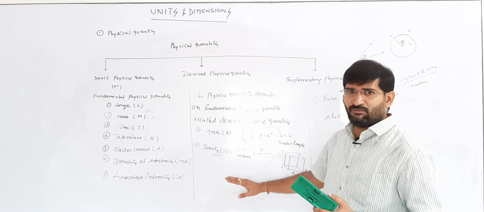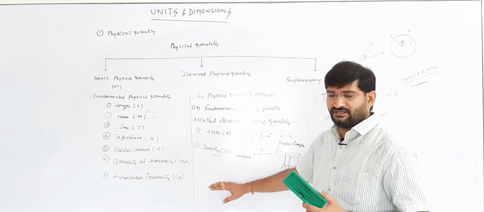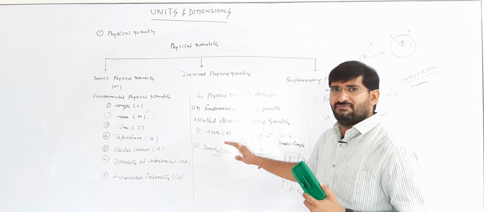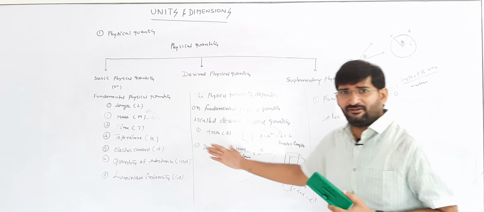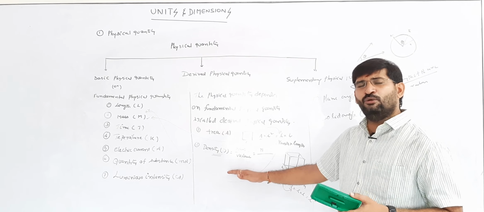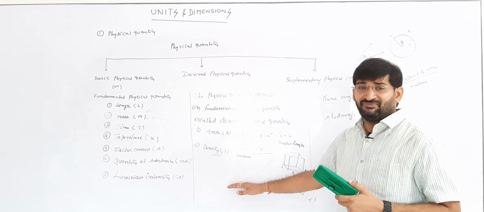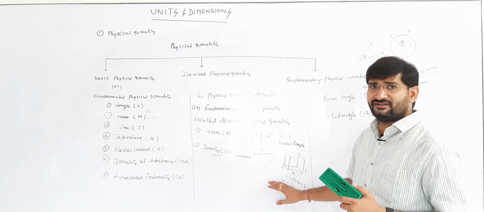One more derived physical quantity is volume. What is the formula for density? Density is nothing but mass by volume. Already we know mass is a fundamental physical quantity. And what is meant by volume? Let us consider any regular body like a cube, cuboid or sphere. Let us take the cube, where the length, breadth and height are all the same.